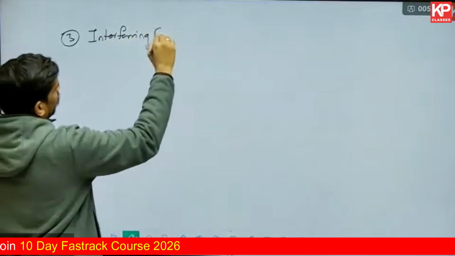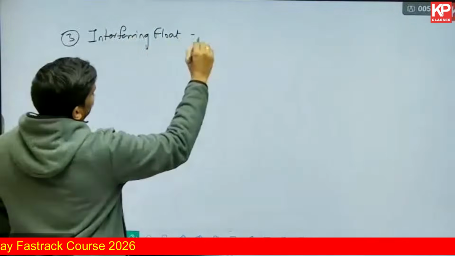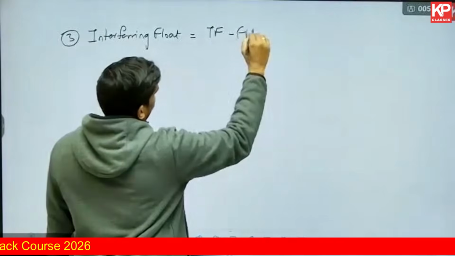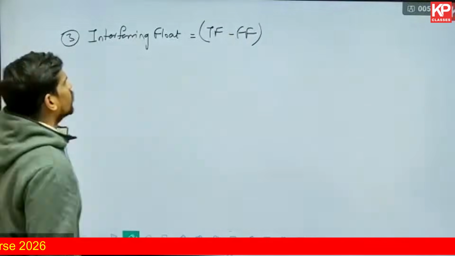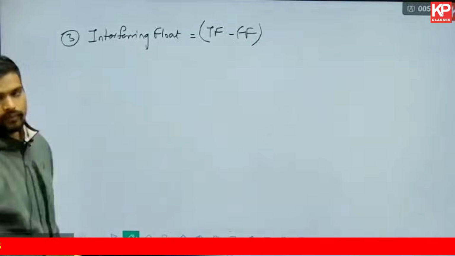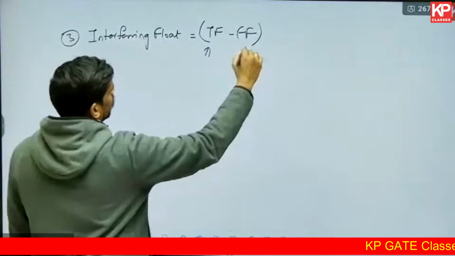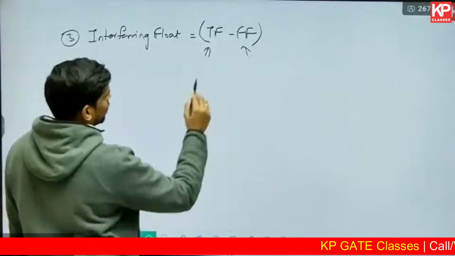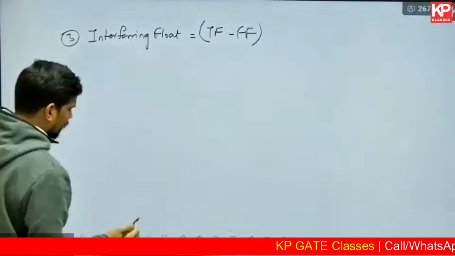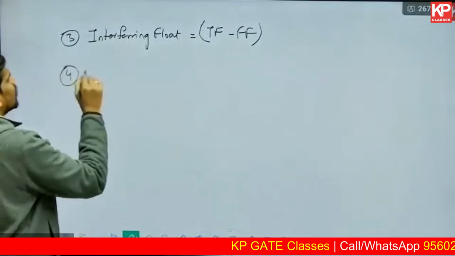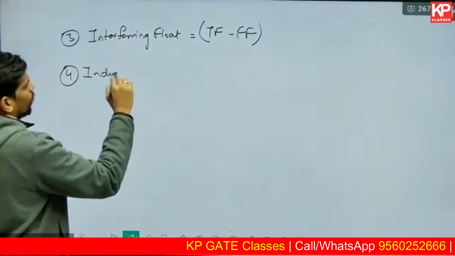If they ask you interfering float, it is directly total float minus free float. This is called interfering float. By definition, interfering float is the difference between total float and free float. So you can use the formula of total float, you can use the formula of free float, which we discussed earlier, and find the difference. That will give you interfering float. The last one is independent float.